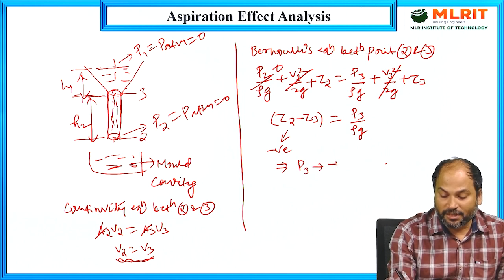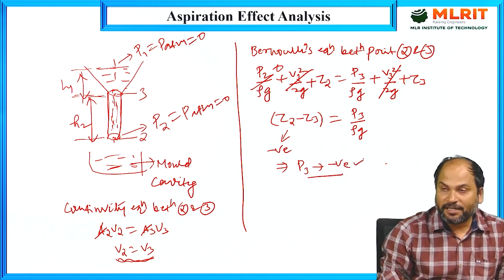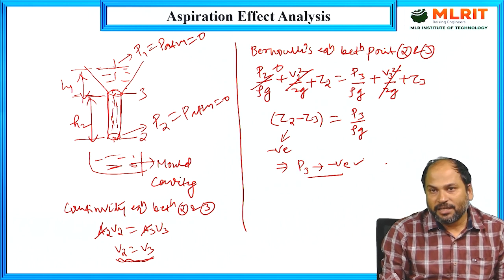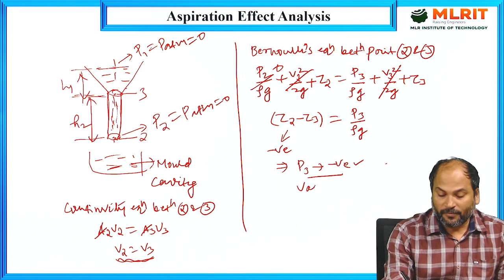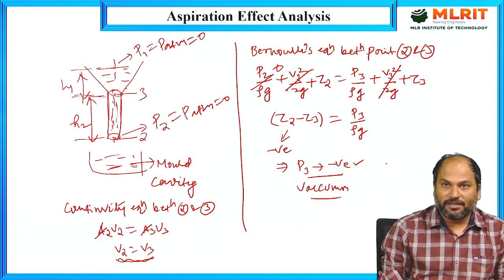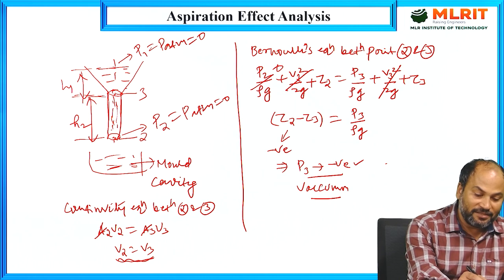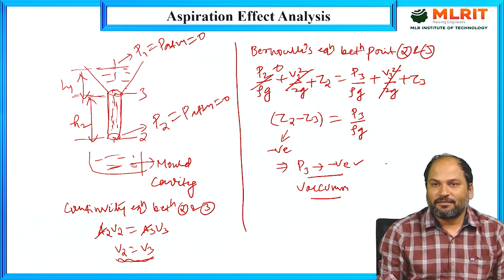P3 is negative. And P3 being negative, what does it mean? We have already assumed atmospheric pressure as the reference. So negative P3 here is nothing but vacuum. Vacuum means that the pressure at this point 3 is less than the pressure of the atmosphere.